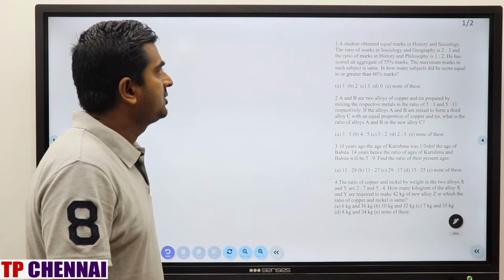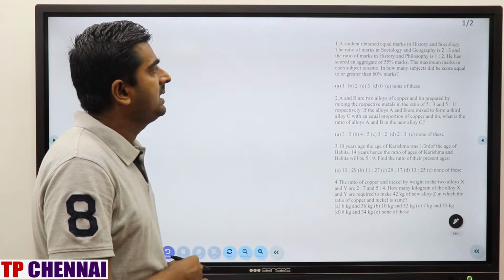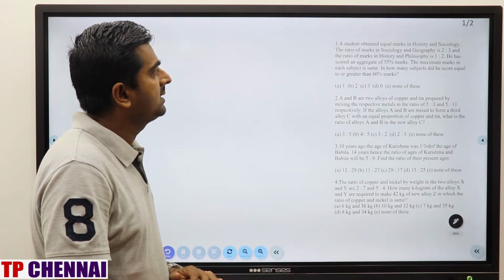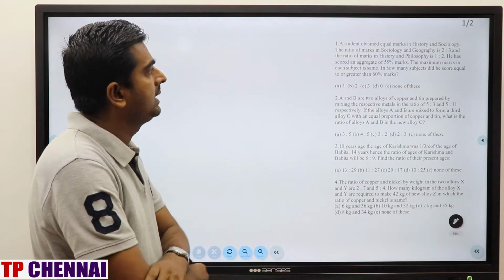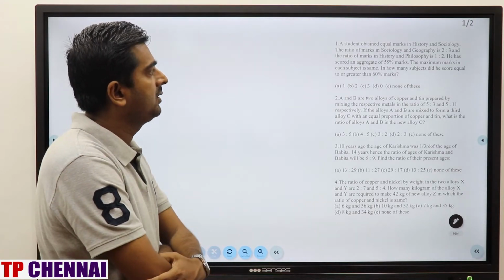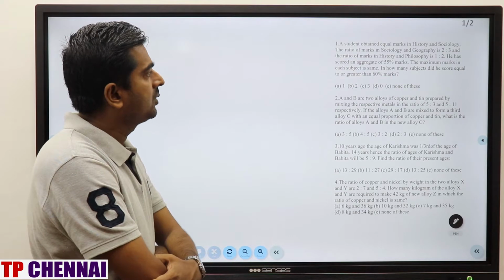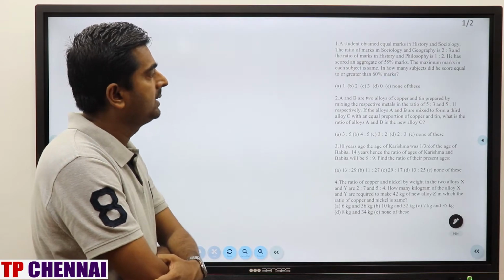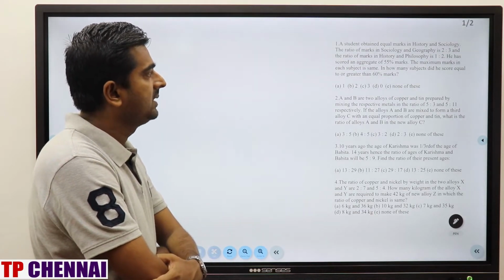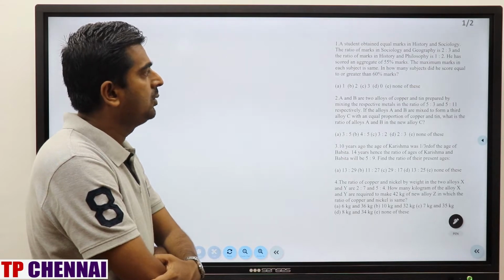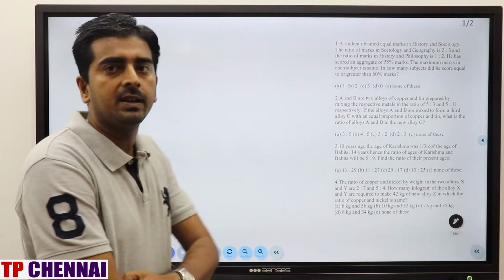First one: a student obtained equal marks in history and sociology. The ratio of marks in sociology and geography is 2:3 and the ratio of marks in history and philosophy is 1:2. He has scored an aggregate of 55% marks. The maximum marks in each subject is the same. In how many subjects did he score equal to or greater than 60% marks?